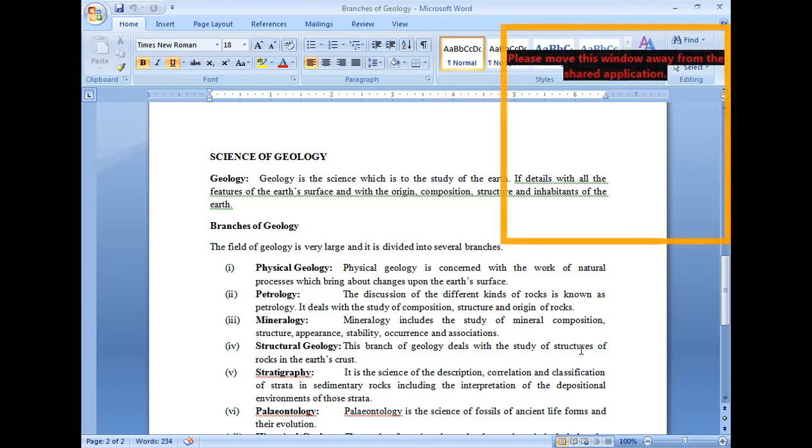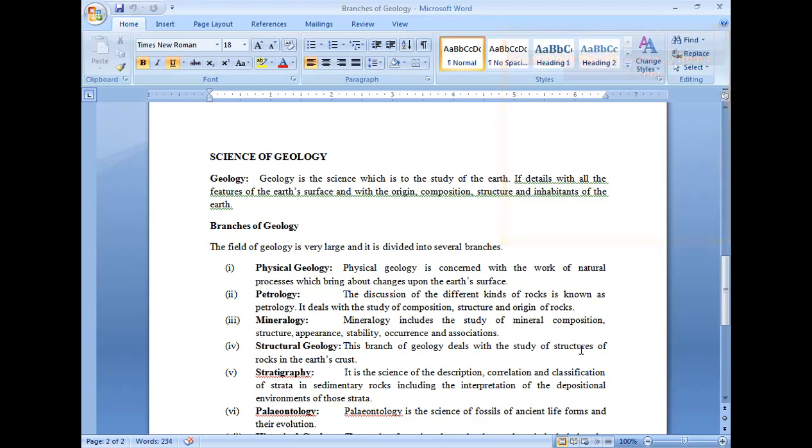Why? Because they play a vital role in analyzing and recognizing different types of minor faults, which may be dangerous in the future. That's why we have to study these structures, and we are also able to recognize them in the field.